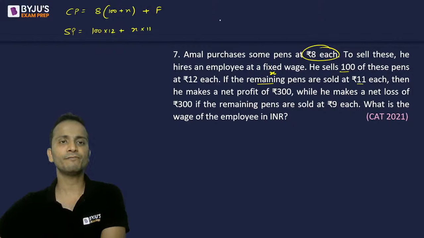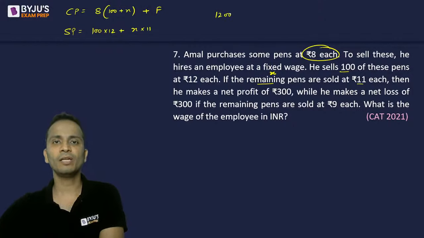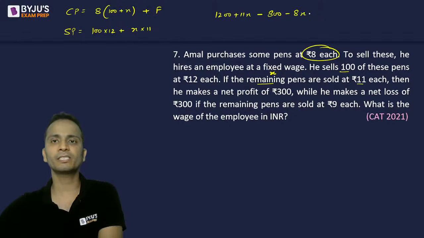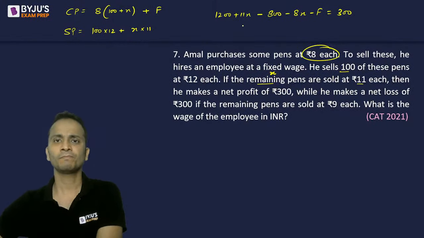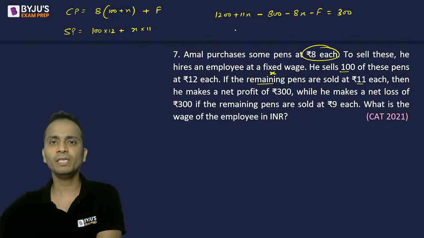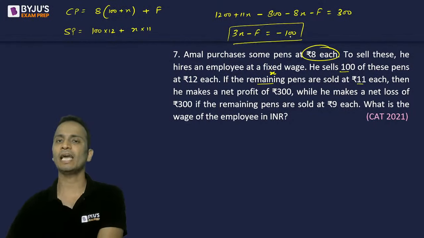So if I take the difference, 1200 plus 11x minus 800 minus 8x minus f is equal to 300. So what I've done is selling price minus cost price. So the equation will be 3x minus f is equal to minus 100. So this is the first equation that I have got.